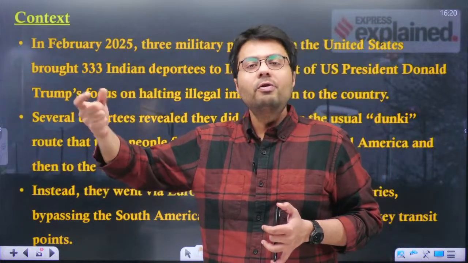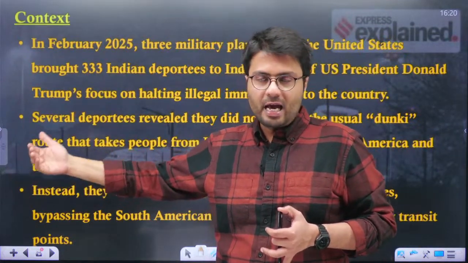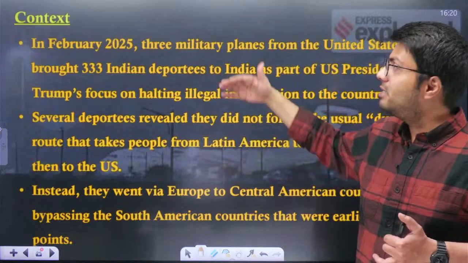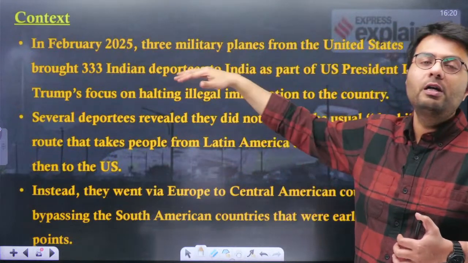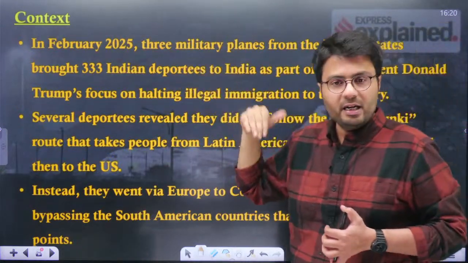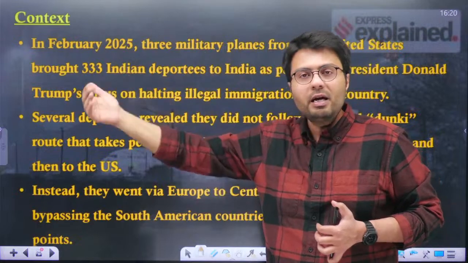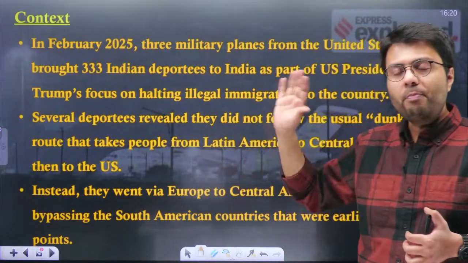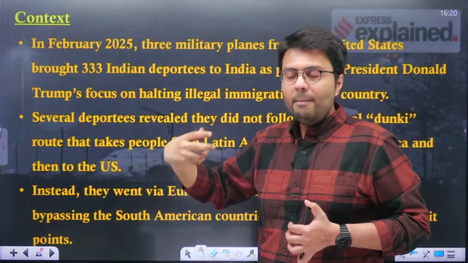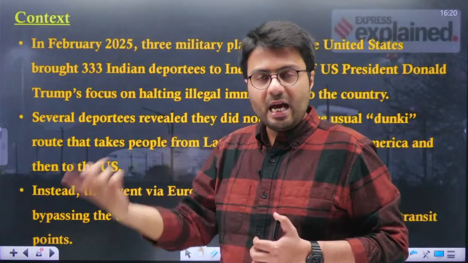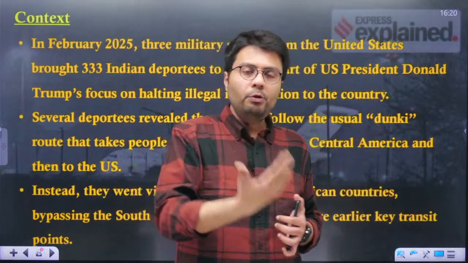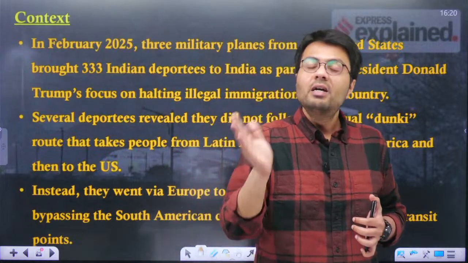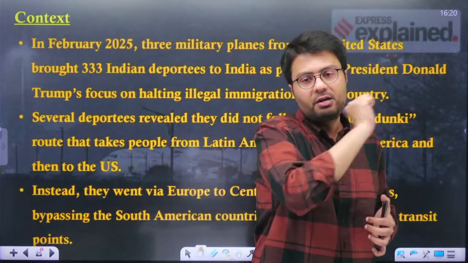Now, the context of this article is that the US is currently in the process of deporting illegal immigrants originating from other countries, and for India, 3 flights have been sent from the US which have deported more than 300 Indian deportees who had immigrated to the US illegally. This is actually a policy of President Trump. He has made illegal immigration a big election issue, and that is why since he has come to power, he has ensured that he is sending these illegal immigrants back to their country of origin.